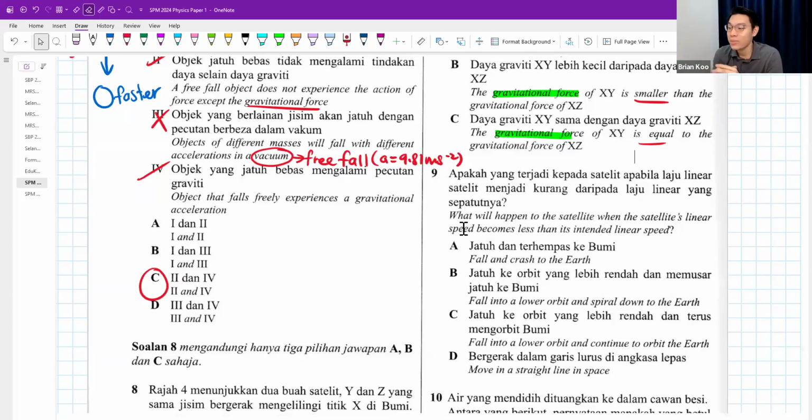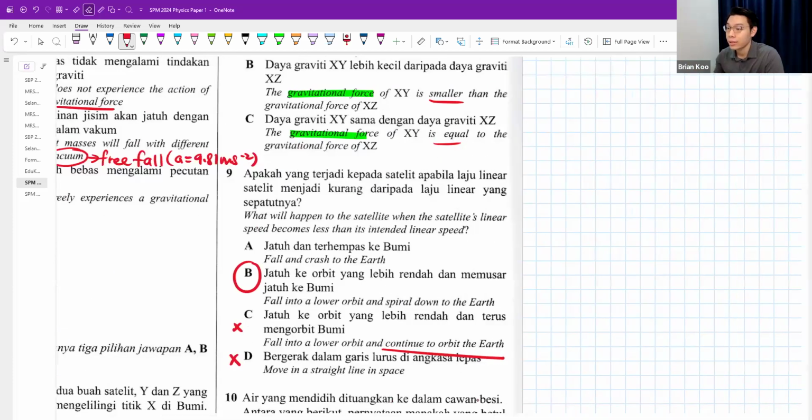Last one, move in a straight line in space. That sounds like it will escape to outer space. So I don't think that is correct. I don't think it can continue to orbit. This is the part that is wrong. It won't just fall down and then continue like nothing happened. No, definitely not. It would fall down and slowly get closer to the Earth, spiral down to the Earth. I feel the best answer is B.